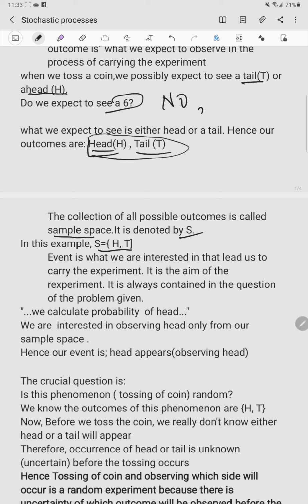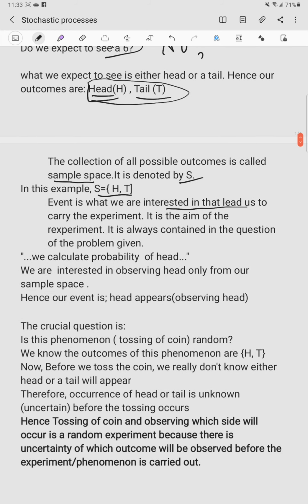And it is crucial to note that an event is always a subset of the sample space, because our head is contained in our sample space. You can see we want to calculate the probability of a head, and it is contained in the sample space.